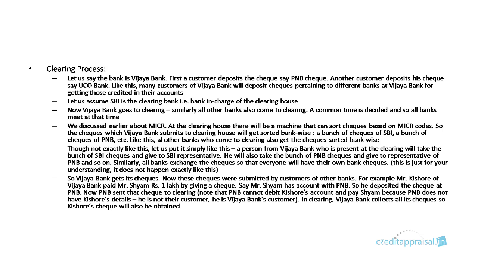So let us see the clearing process. Let us focus on one bank, Vijaya Bank. First of all, a customer deposits a check, say a PNB check. Another customer deposits his check, say a UCO Bank check. Like this, many customers of Vijaya Bank will deposit checks pertaining to different banks at Vijaya Bank.